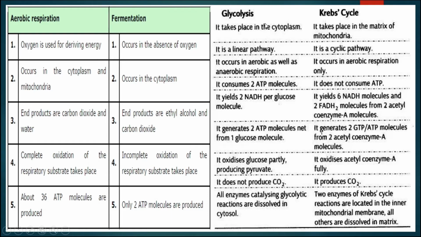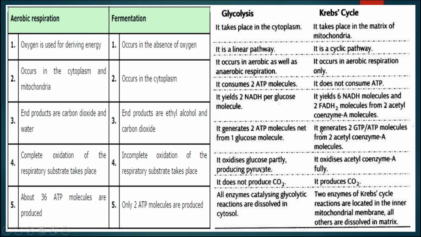Now, this is the comparison between glycolysis and Krebs cycle. Glycolysis takes place in cytoplasm, and this is the common pathway in aerobic as well as anaerobic respiration, whereas Krebs cycle occurs in the matrix of mitochondria, and it occurs only in aerobic respiration, not in anaerobic. It does not consume ATP, whereas in glycolysis 2 molecules of ATP are consumed. In glycolysis, 2 NADH per glucose are produced, whereas 6 NADH molecules as well as 2 FADH2 molecules are produced in the Krebs cycle.